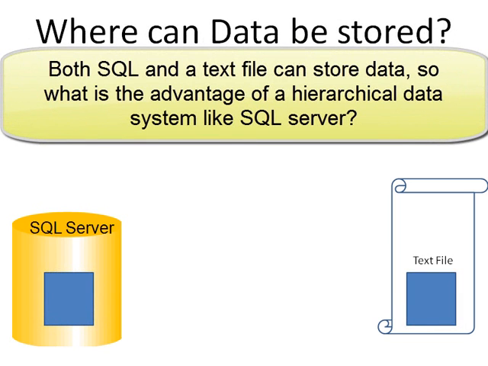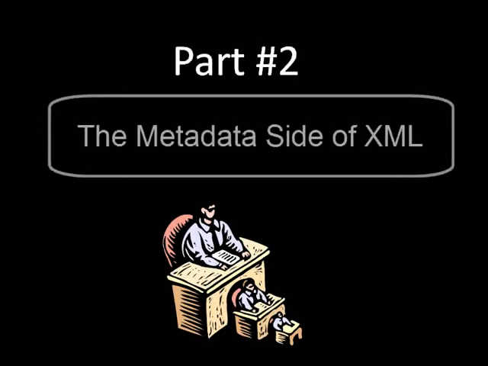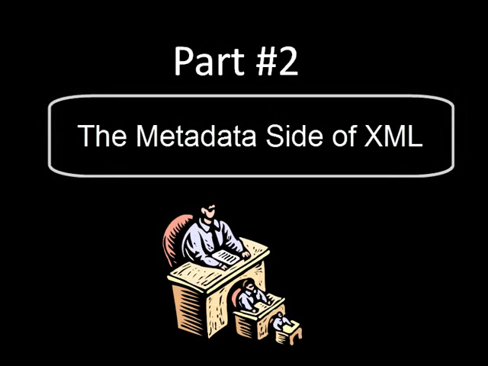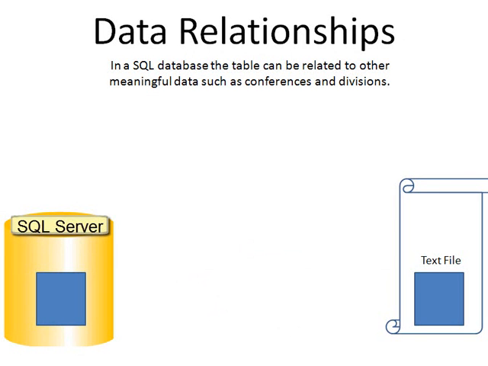So what is the advantage of a hierarchical data system like SQL Server? Well, we just talked about that. That gets us to part 2, the metadata side of XML. All right. In a SQL database, a table can be related to other meaningful data, such as conferences and divisions.